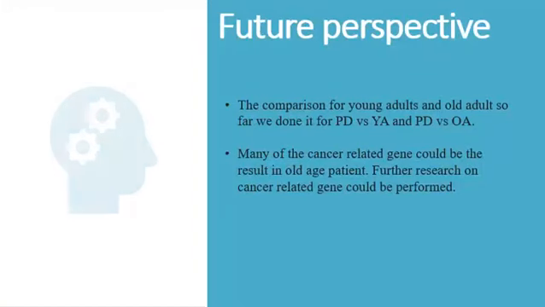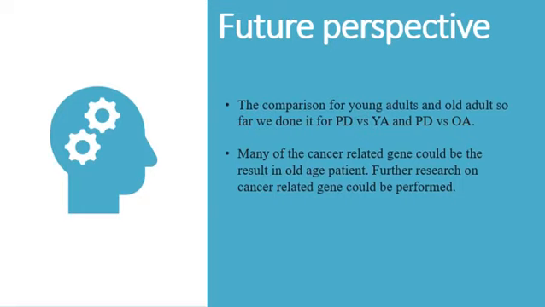The comparison of young adult and old adult we have not done so far. We have done it for PD versus young adult and PD versus old adult. By comparing the young adult and the old adult, we can get genes or pathways that are differentially affected or enriched due to old age themselves, due to the aging process. After identifying such genes, we can eliminate them from the whole bunch of genes so that we can get more specialized genes that we have seen in Parkinson's disease.